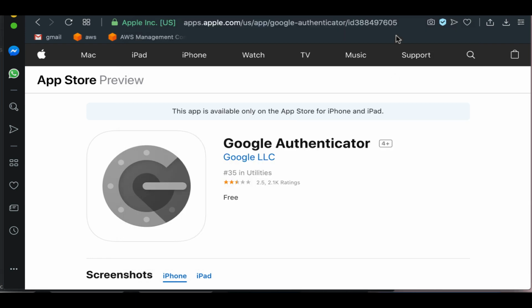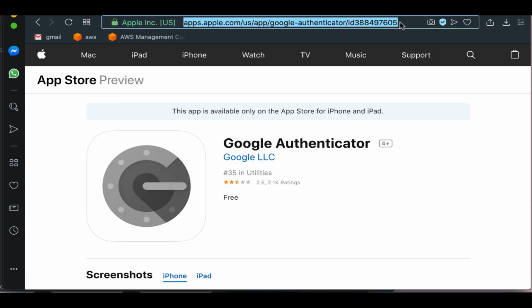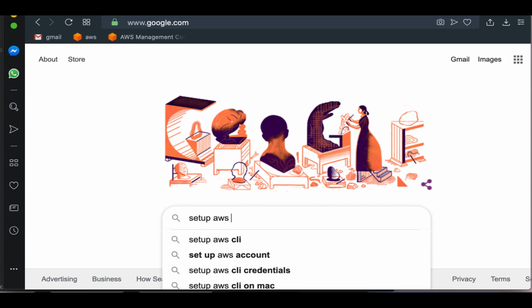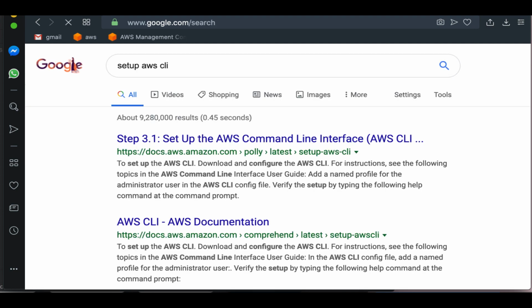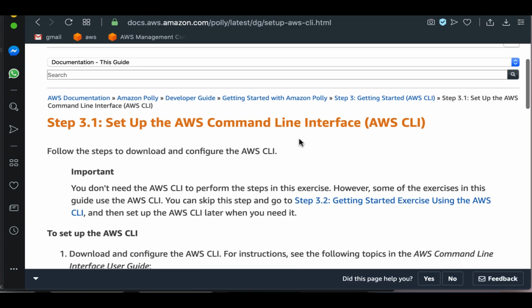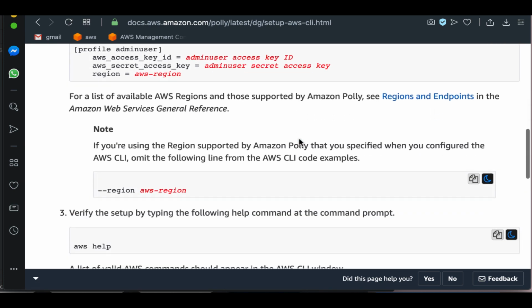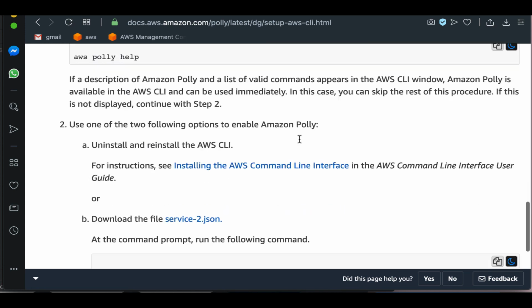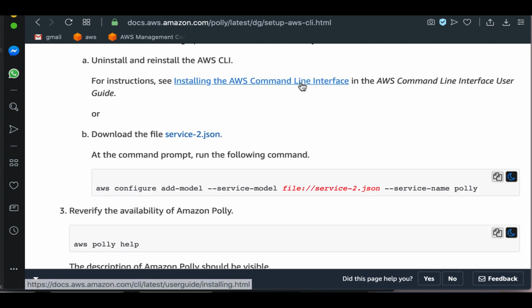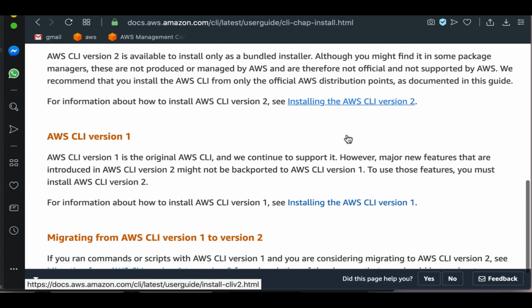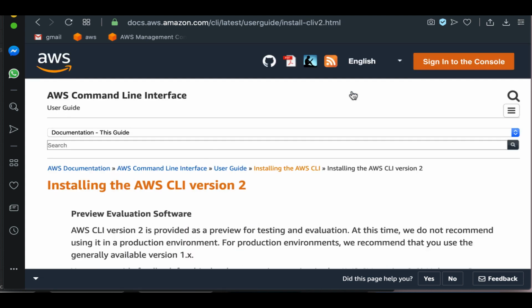All right, so now we're going to need to set up the AWS command line tool. So the usual google.com setup, AWSCLI. For doing this, you got to do a few things. I'm going to start with installing AWSCLI version 2. Yeah, we want the version 2.